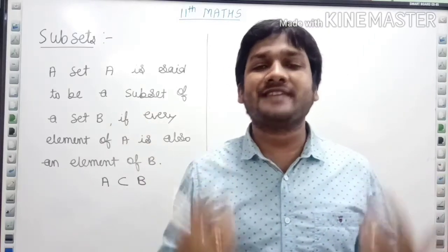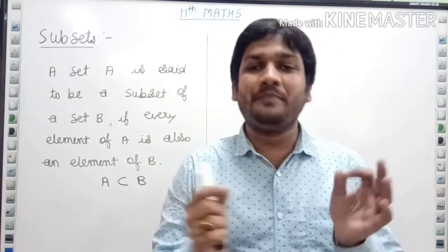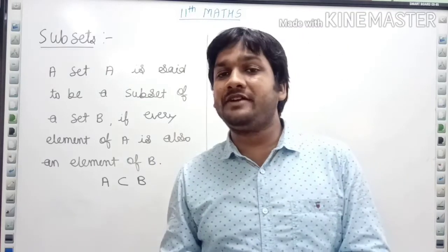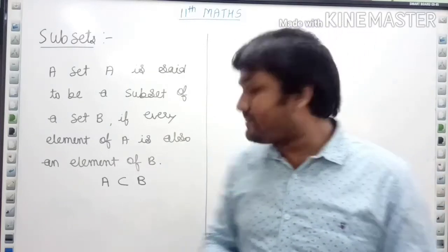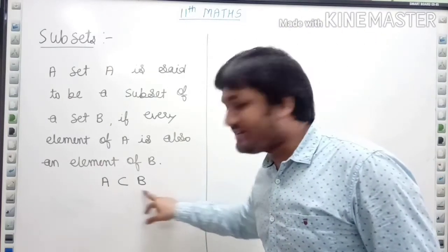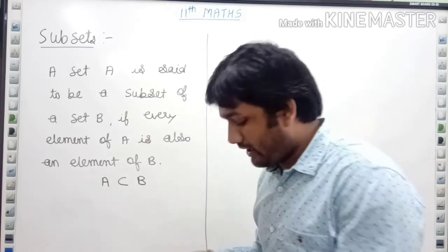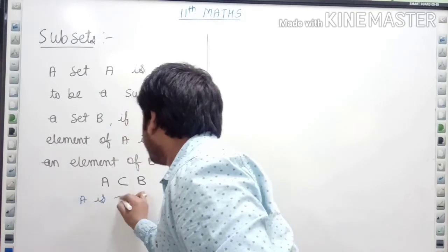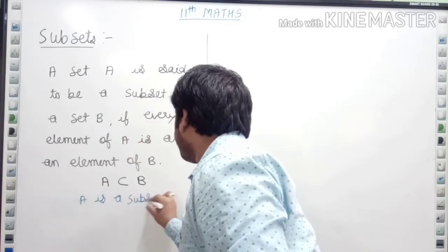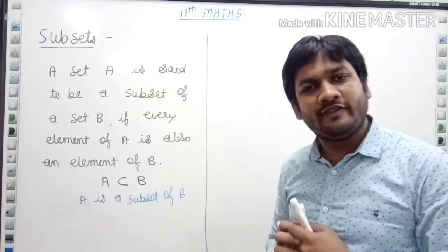Now in this video, we are coming with the topic subset. What do we mean by subset? When we talk about a subset, A is a subset of B if all elements of A are the elements of B. How to write it? We generally write it like this. How to read it? A is a subset of B.